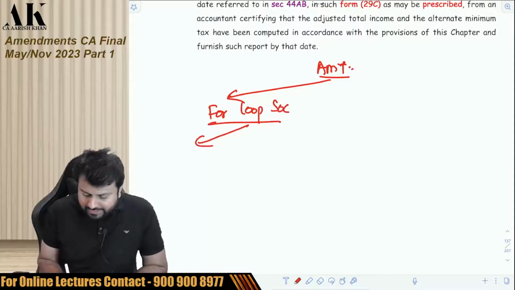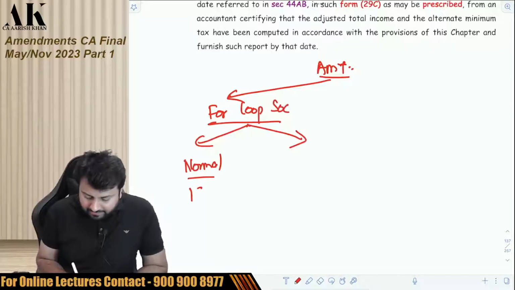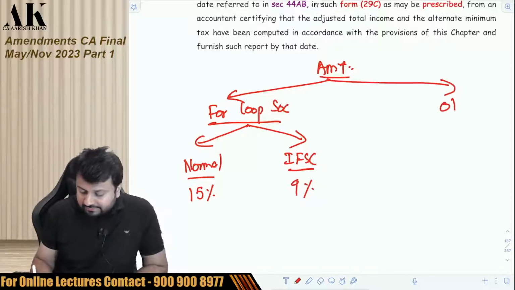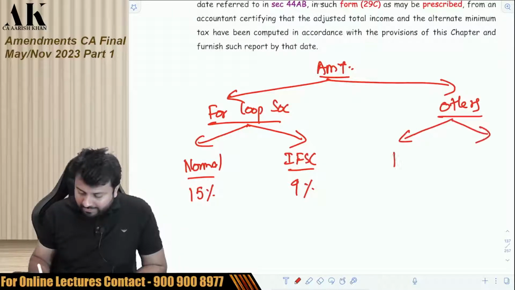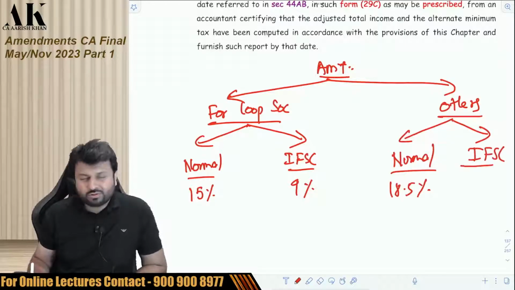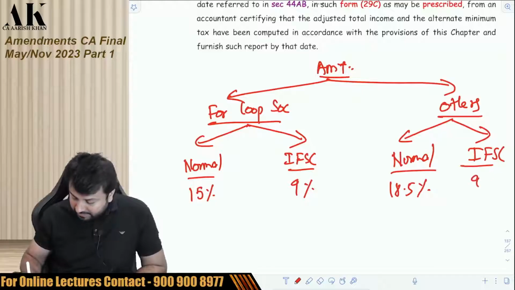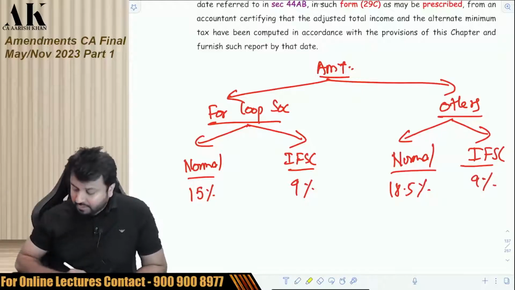For cooperative society, normal case, it is 15%. And if it is an IFSC case, then 9%. And for others, means other than cooperative society, individual, HUF, firm, LLP, normal case, it will remain at 18.5%, obviously subject to surcharge as applicable. And for IFSC case, it is 9%.